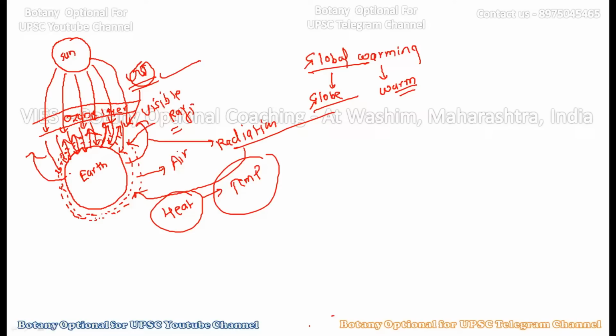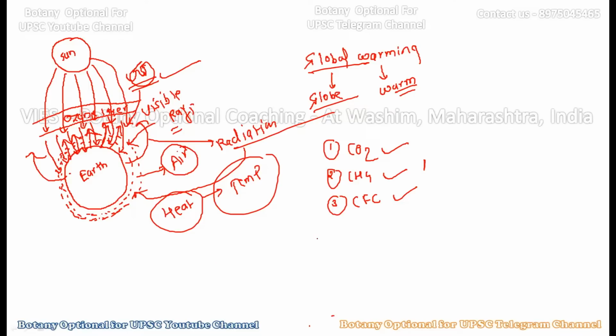All right. Now, some of the gases within this air are able to trap the outgoing radiation. The very first gas is CO2, that is carbon dioxide. The second gas is CH4, that is methane. The third example is CFC, that is chlorofluorocarbon. Gases like carbon dioxide, methane, and CFC have the special ability to stop the outgoing radiation which is going out of the Earth's atmosphere into space.